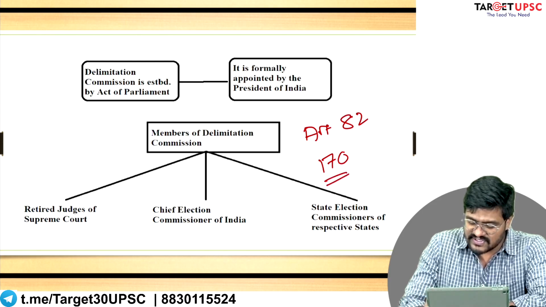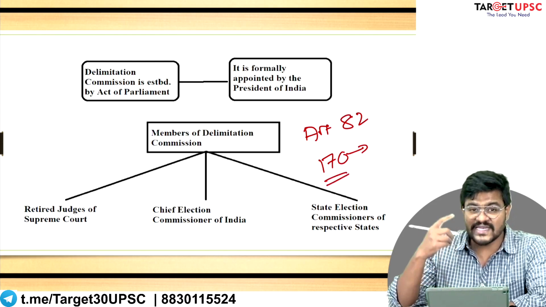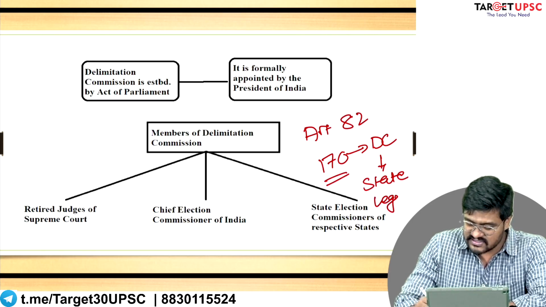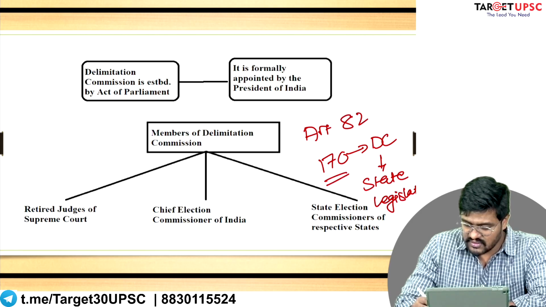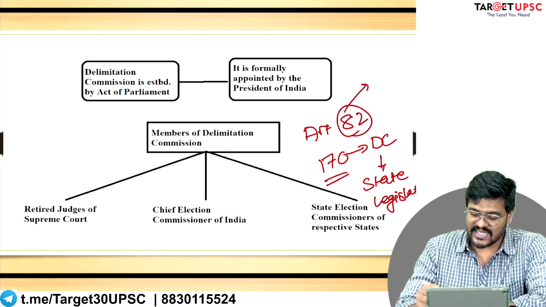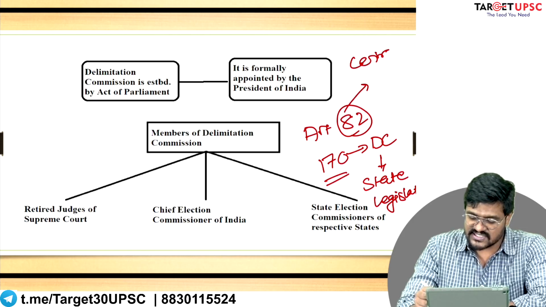Article 170 applies to the role of the delimitation commission as far as state legislatures are concerned, whereas Article 82 is about its role as far as the central legislature is concerned.